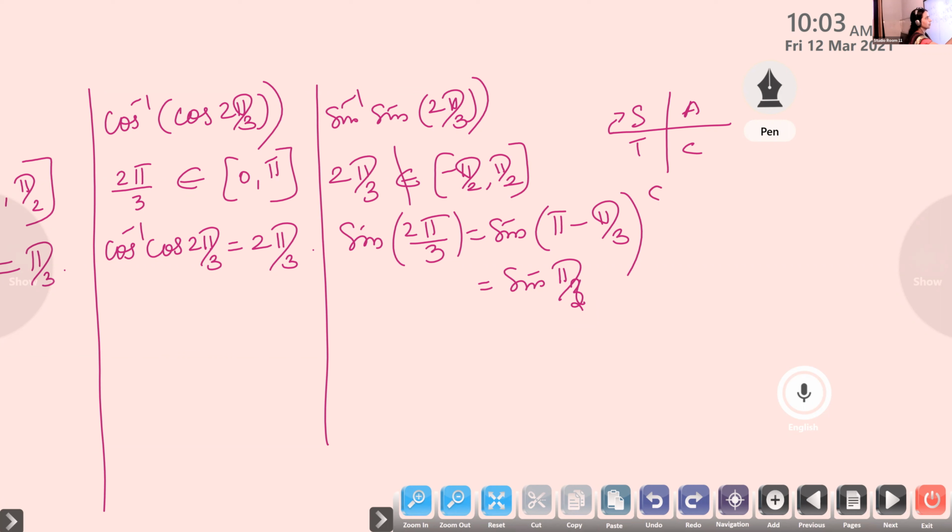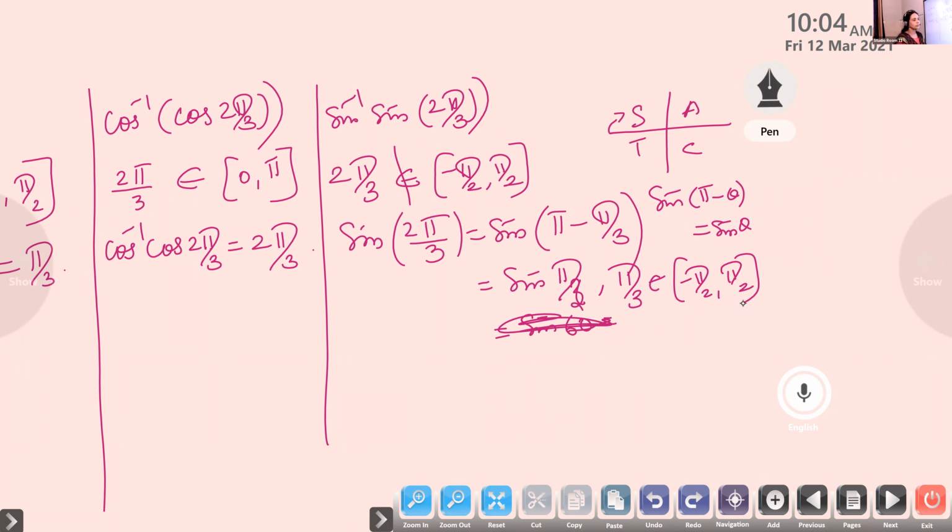Last year we have learned this. Sine of 180 minus theta is sine theta, so sine pi by 3. What is the value of sine pi by 3? Root 3 by 2. Okay, now listen, children. Don't write the value. So now whether pi by 3 lies within the closed interval minus pi by 2 to plus pi by 2.